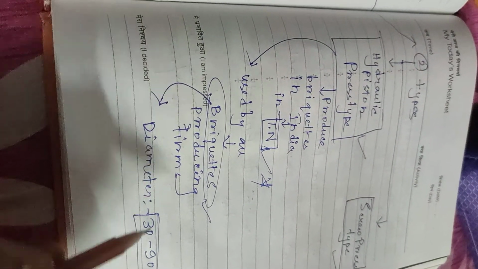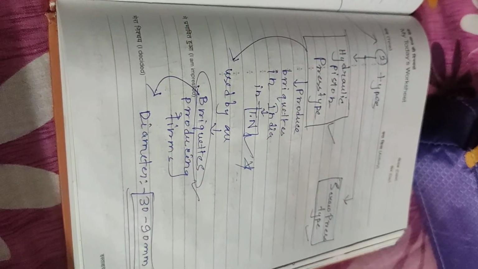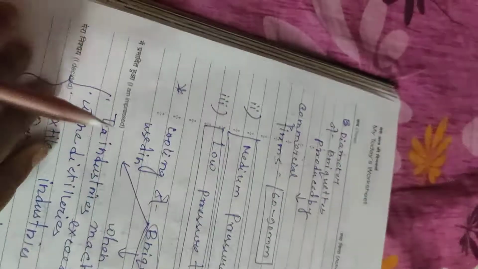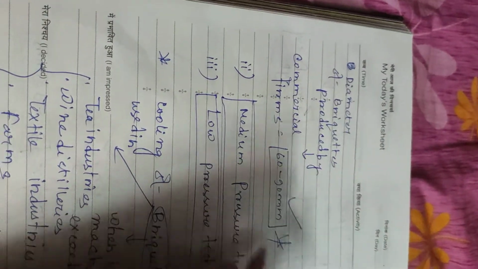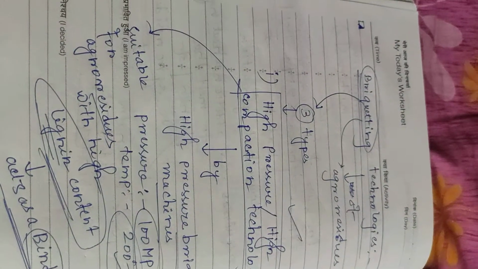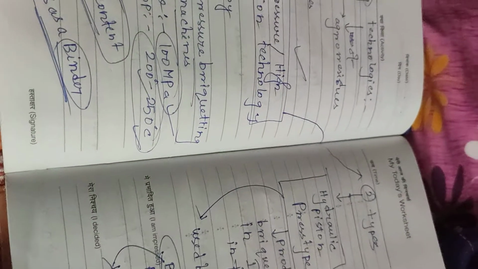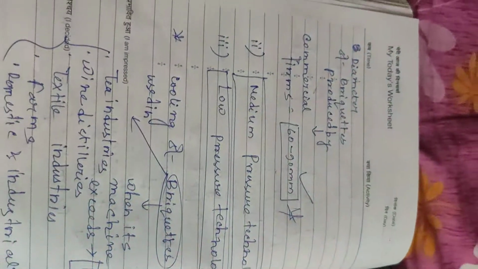Its diameter is 30 to 90 mm, and the diameter of briquettes produced by commercial firms is 60 to 90 mm.